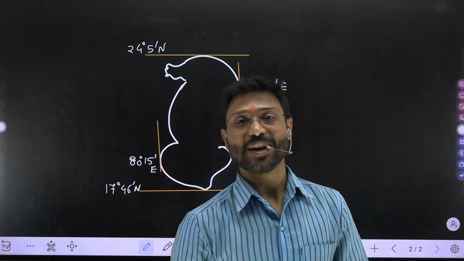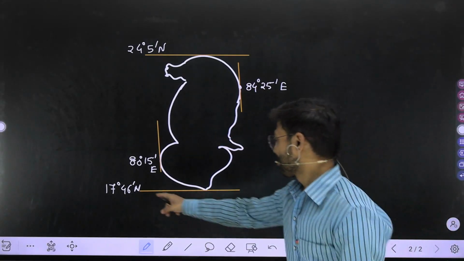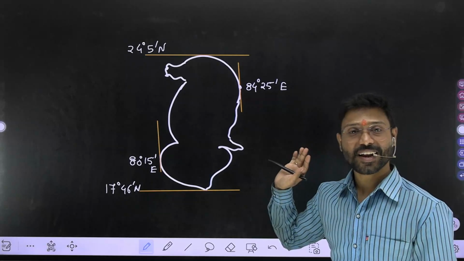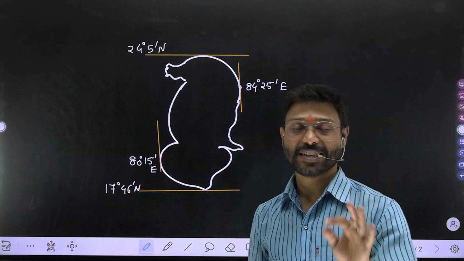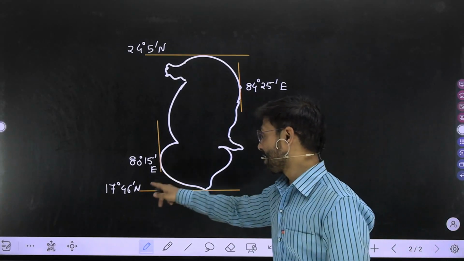Now it's all about the N and E, and I'm thinking that there will be no such doubt in your mind, sir, why you are using E and why you are using N.